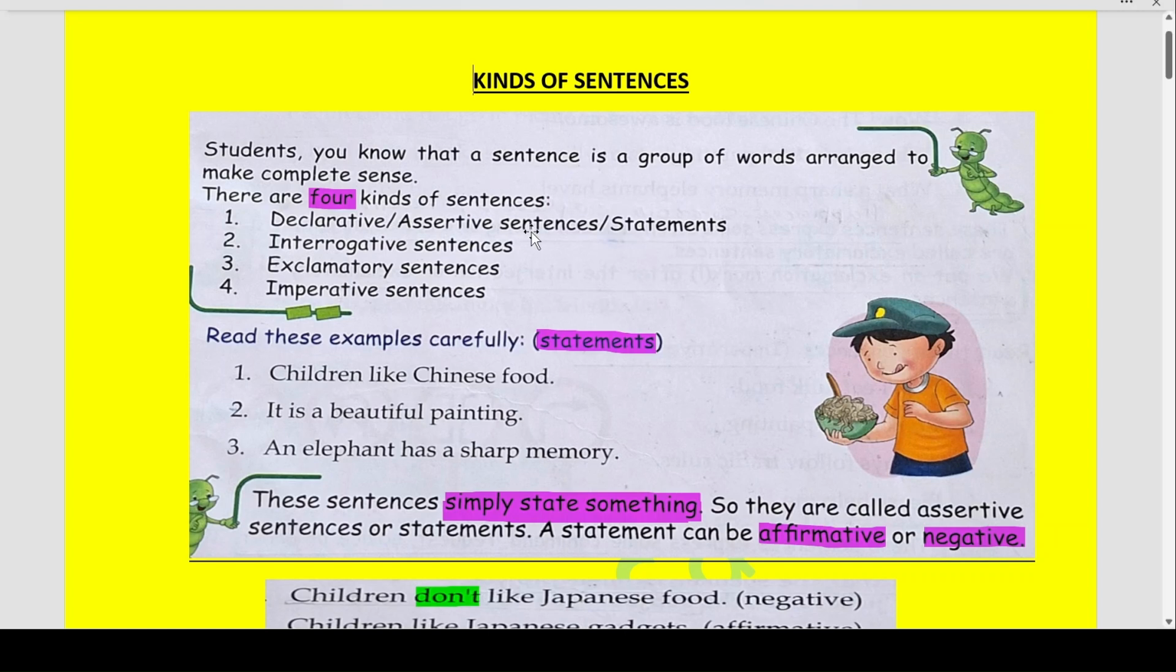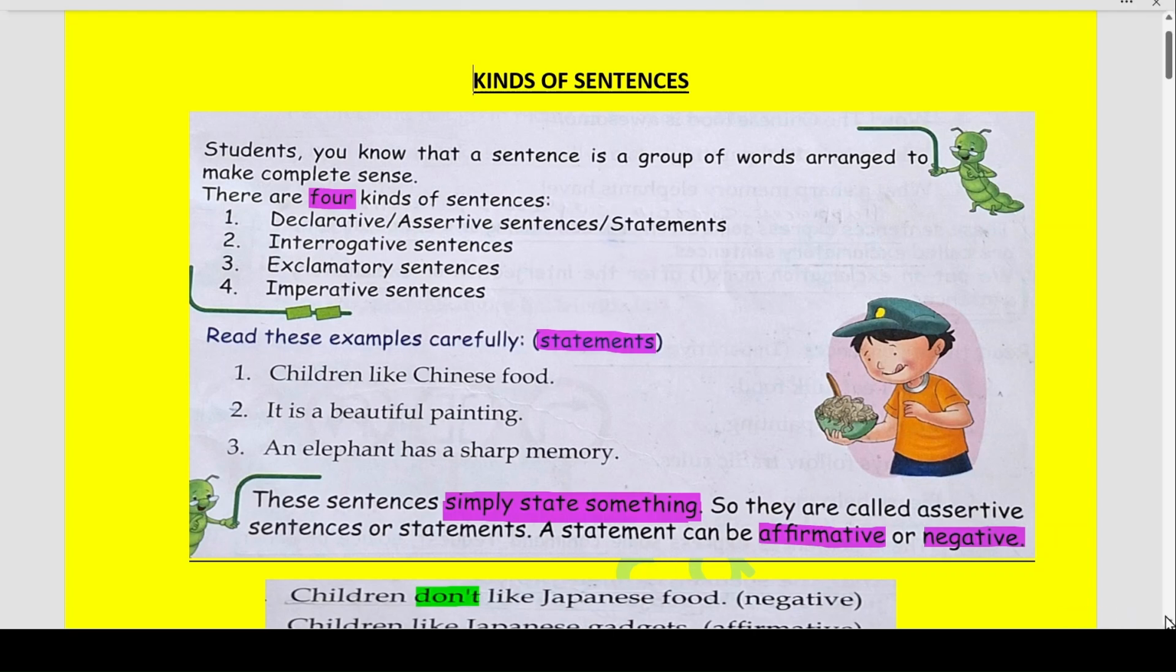First is declarative or assertive sentences, or statements. Second is interrogative sentences. Third is exclamatory sentences. And fourth is imperative sentences. Now, read these three examples carefully. Children like Chinese food. It is a beautiful painting. An elephant has a sharp memory. Now, these sentences simply state something. So they are called assertive sentences or statements. Now, assertive statements can be affirmative or negative. That means they can convey some positive meaning or some negative meaning.